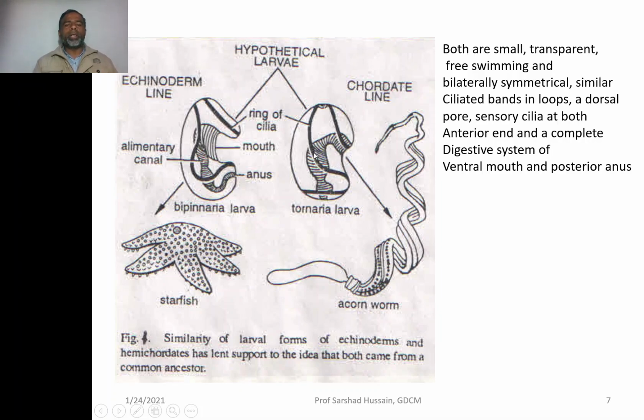Both have a complete digestive system, mouth on the ventral side, then posteriorly they have the anus. So these features are very much similar in both the larvae. So it is presumed that the hemichordate and the echinoderms might have evolved from the same ancestor in the past.